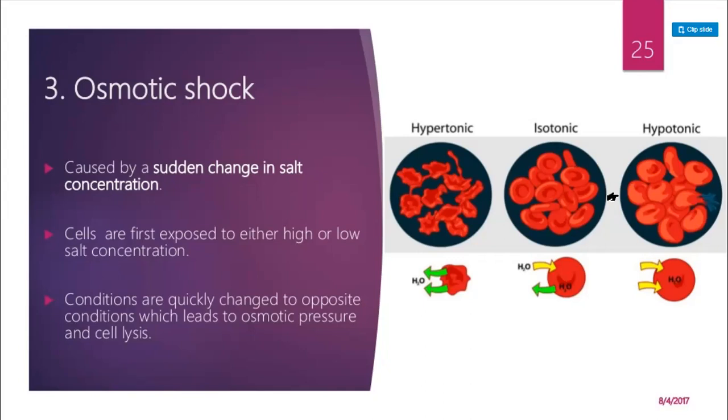So the inside material will flow outside and the cell can shrink and will die.